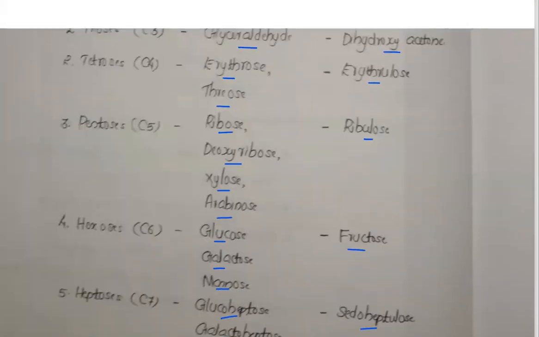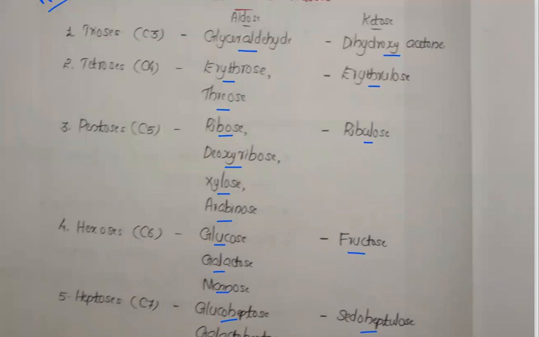And pentoses you can learn because it's a repeated one: pentose, ribose, and ribulose. So you should learn these pentoses. And also trioses you can learn because they repeat in the next chapter. So trioses also you can learn.